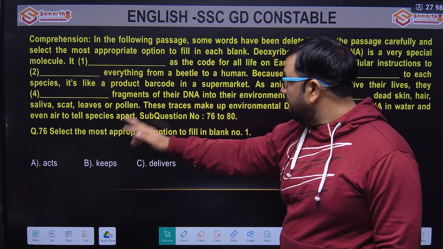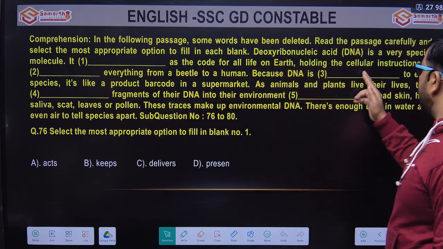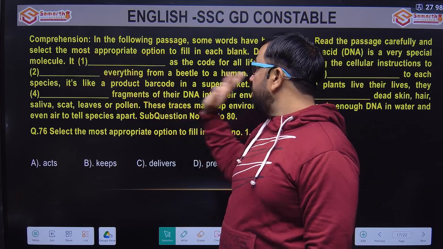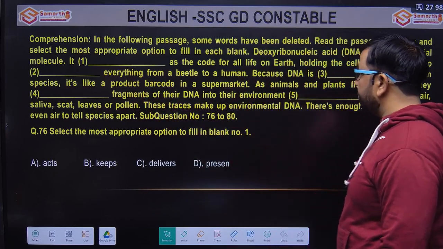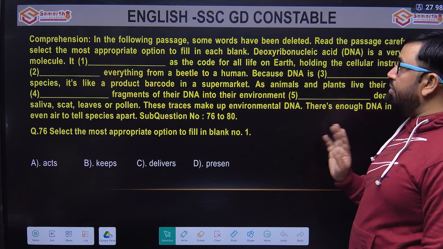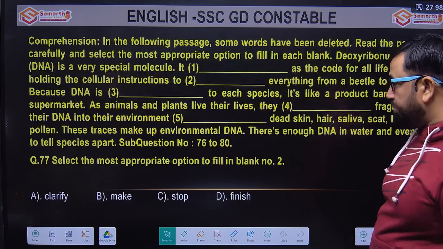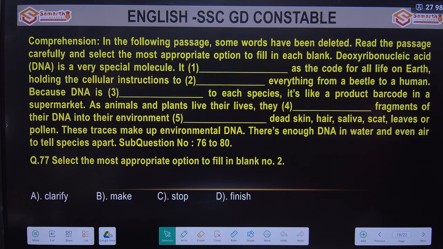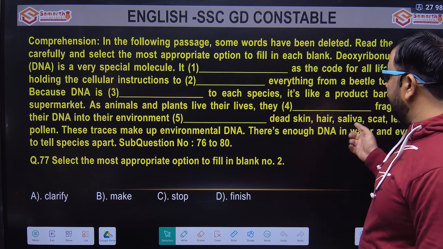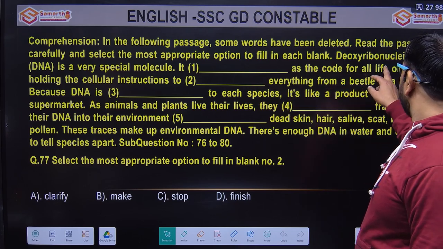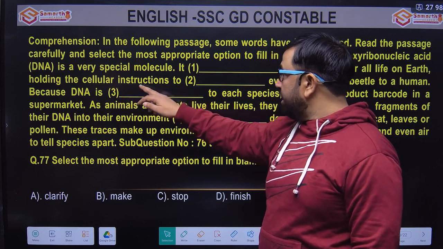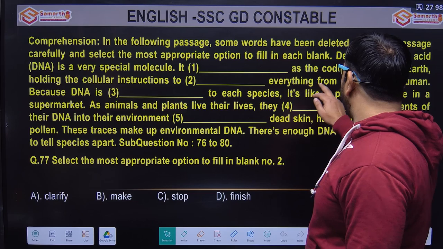For all life on earth, holding the cellular instructions to dash everything from a beetle to a human. So, holding the cellular instructions to dash everything. Options: to clarify everything, to make everything, to stop everything, to finish everything. As the code for life on earth, holding the cellular instruction to dash everything.